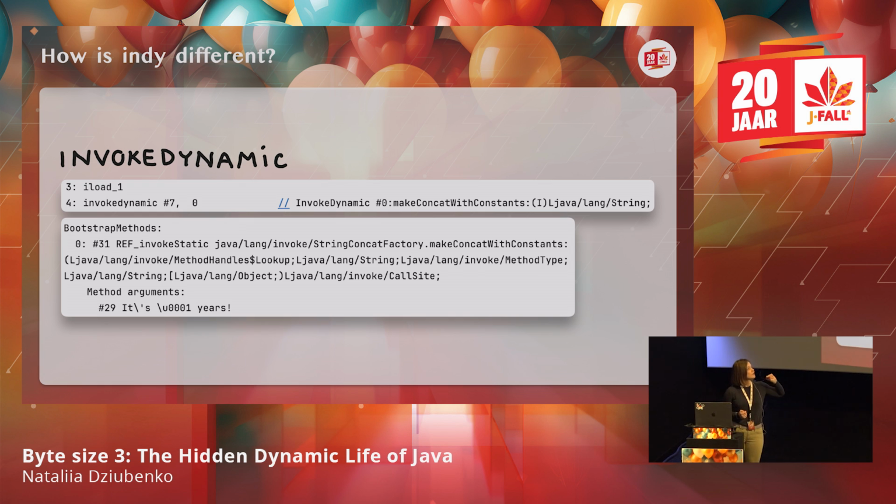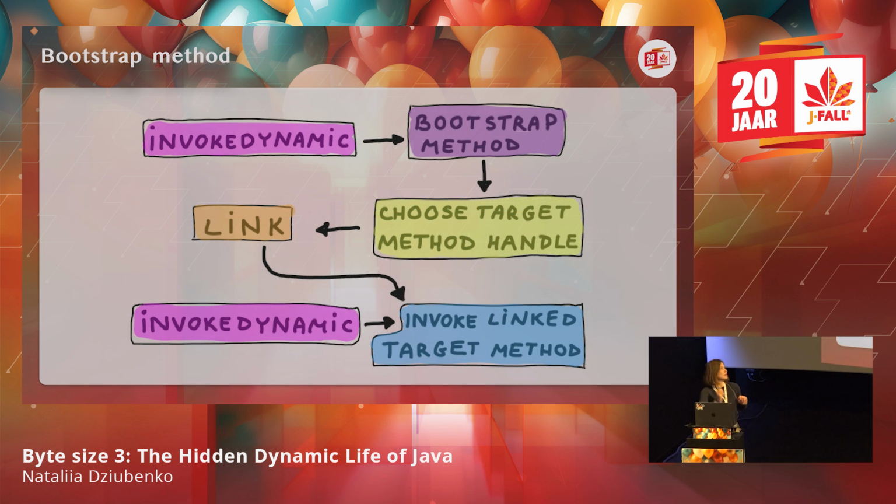And in this section, we're specifying the bootstrap method. The bootstrap method is responsible for choosing at runtime what function to invoke. And we can provide some arguments, and most of the arguments are filled by the JVM, but I will show a bit more about this. So how does it work?